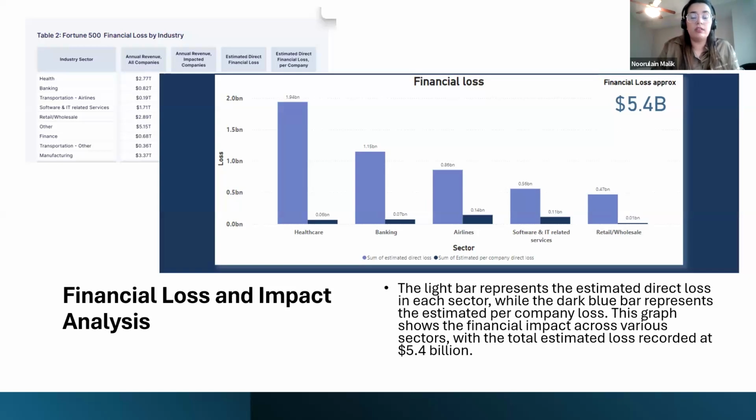But the overall loss from this incident was 5.4 billion. In the healthcare sector, the direct company loss was about 6.6 million, but the overall loss was 1.94 billion.